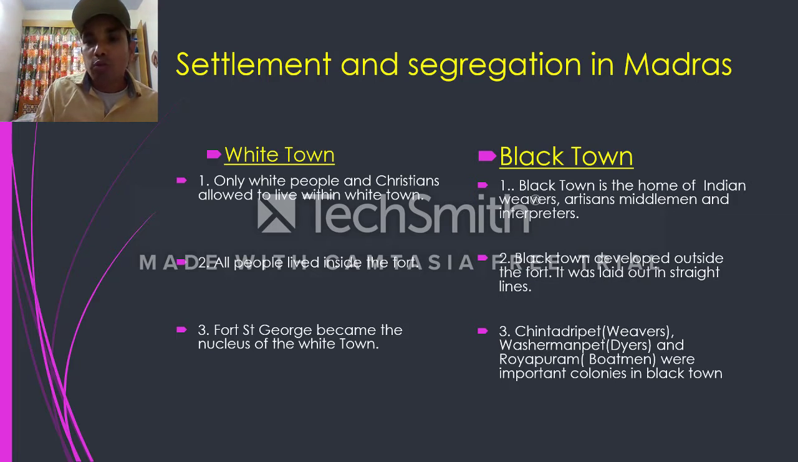In Black Town, there are so many colonies. Which are these colonies? Some examples I gave here. The first one is Chintadripet, the colony of weavers. Second one is Washermanpet, the colony of dyers. And Royapuram, the colony of Christian boatmen. So many colonies were developed in Black Town, but in White Town there was only one nucleus, that is only one center, that was Fort St. George.